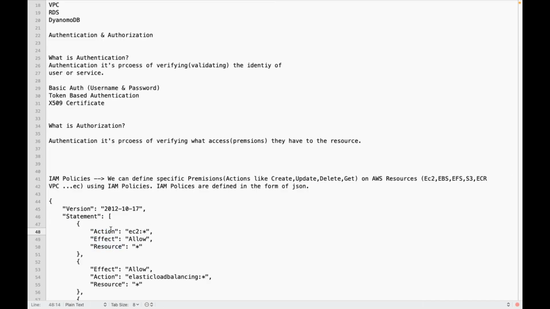So the action is EC2 colon star, resource for all the AWS EC2 resources. This EC2 colon star means EC2 create instance, delete instance, stop instance, start instance, like that, anything. So which means all the permissions on EC2 for all the EC2 resources.